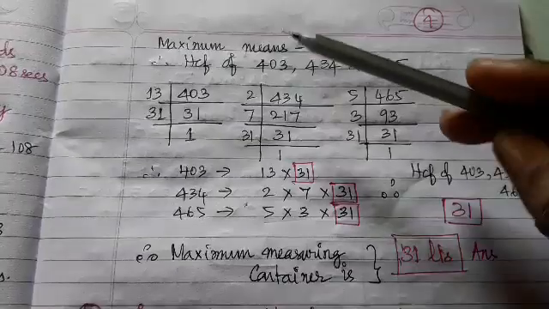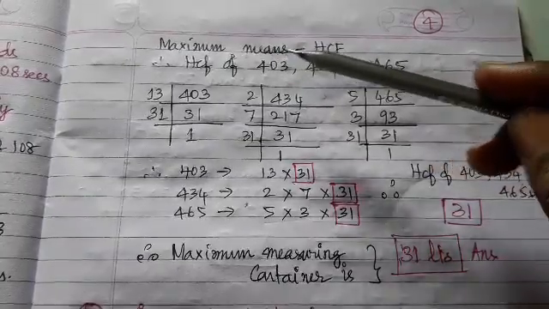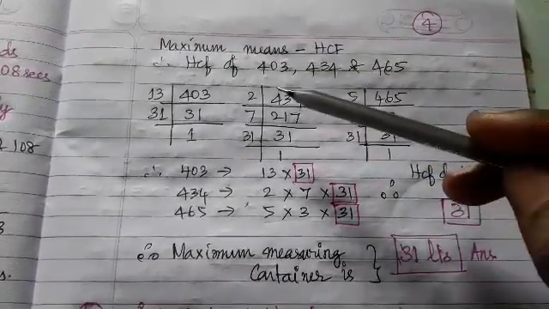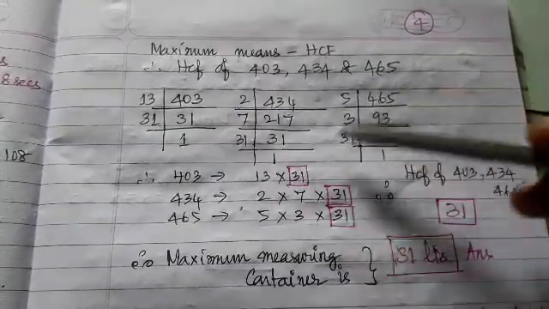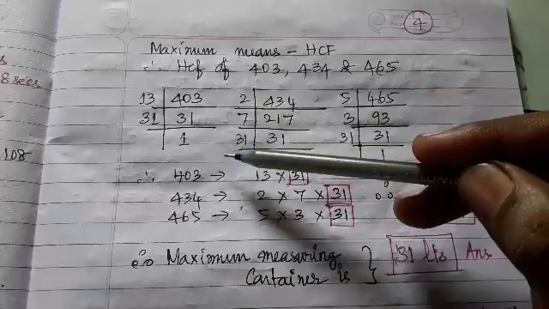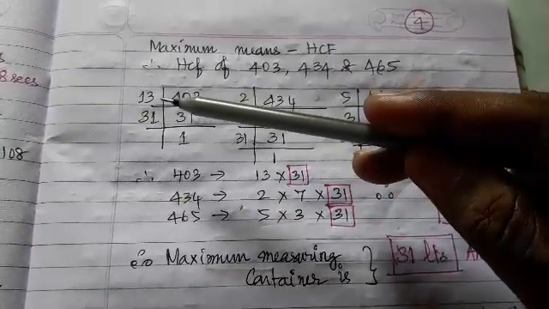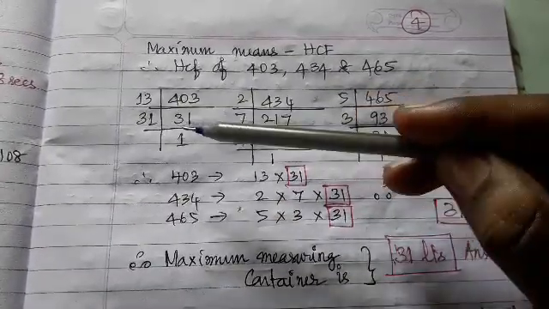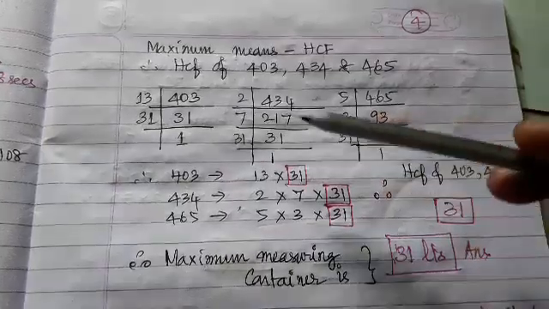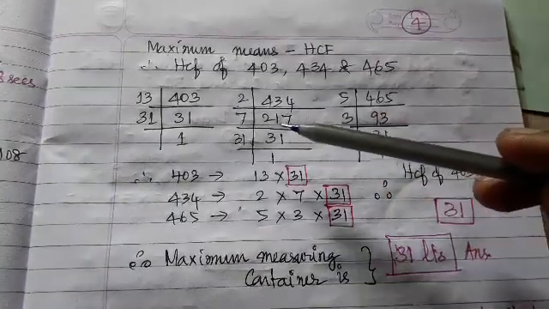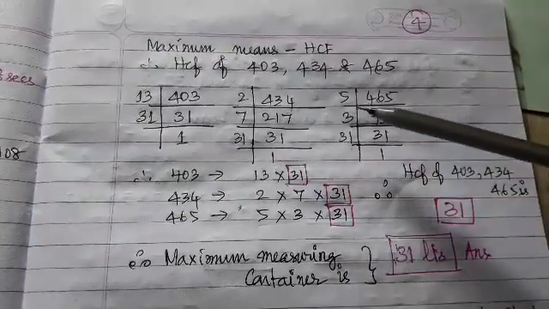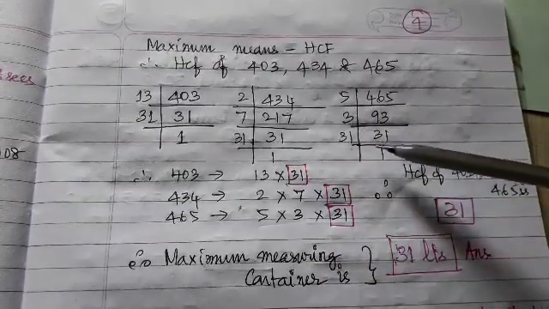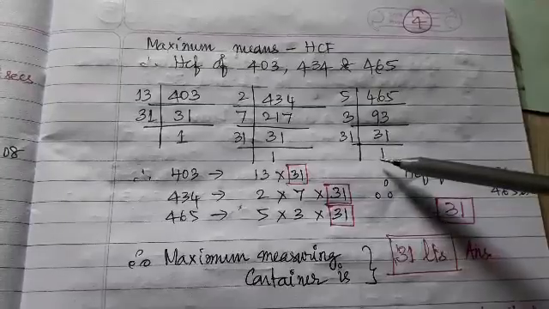So what is given in the problem? Maximum. That means you have to find the HCF. So find the HCF of 403, 434 and 465 separately by the prime factorization method. I am finding it. This is an odd number, so I am directly starting with 13, and 31 is an odd number, so one time. Here 2 times it will go, then 7 times it will divide, then 31 times, 1 time only. Then 465, 5 will start, 93, then 3, 31, 31 and 1 will be the factors.